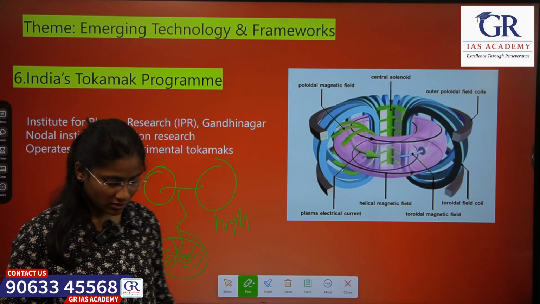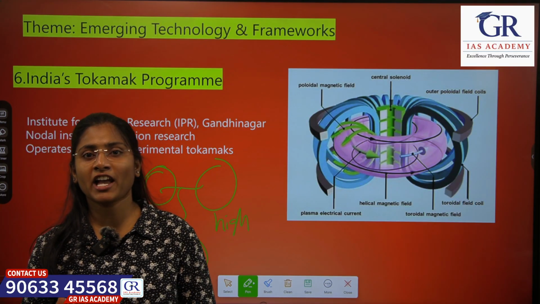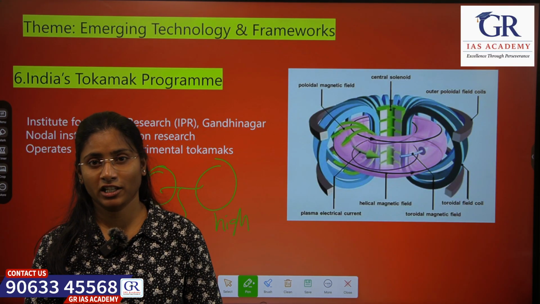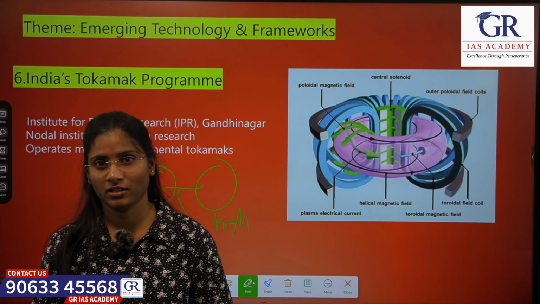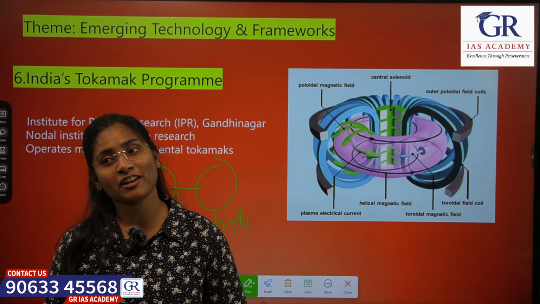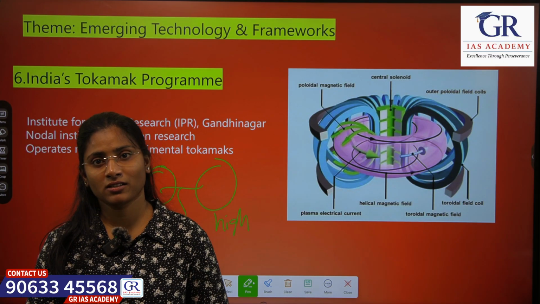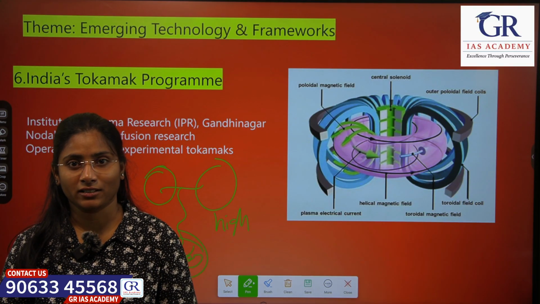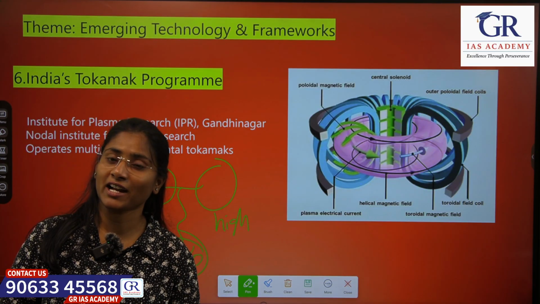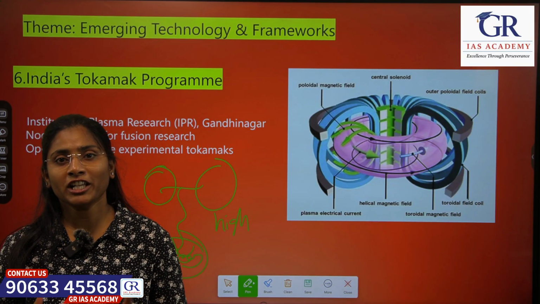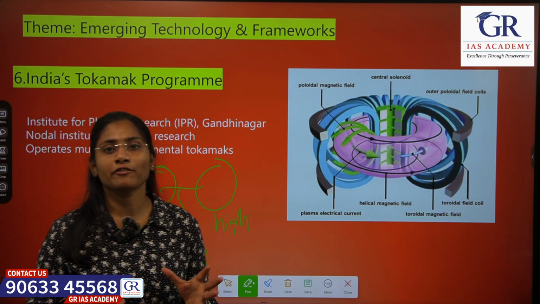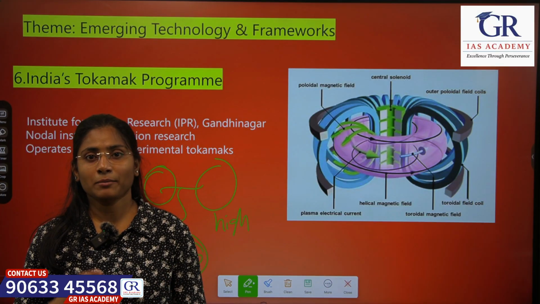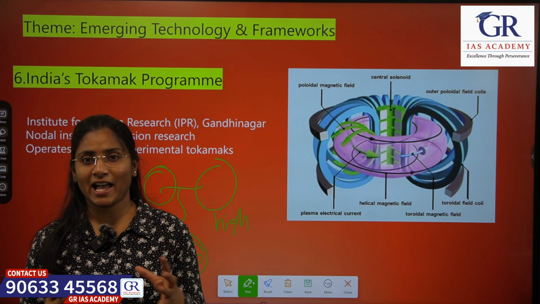So imagine if we have to imitate that much temperature on the earth, is it possible for us to confine it in some place where some walls are there? Any metals will melt and get damaged with that high temperature. So we need some way to confine that hot gas.